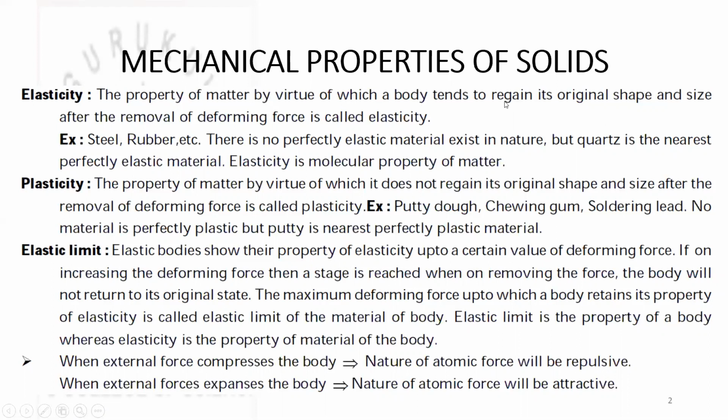And the property of matter due to which a body tends to regain, this we need to keep in mind, tends to regain, not compulsory to regain, it should have a tendency to regain its original shape and size after removal of deforming force, is called elasticity. This means the body having elasticity may not return to its complete original configuration, but it should have a tendency to do so at least. Then it can be said to be an elastic material. Examples of elastic material: steel, rubber, etc. There is no perfectly elastic material in nature, but quartz and phosphor bronze are nearly perfectly elastic.